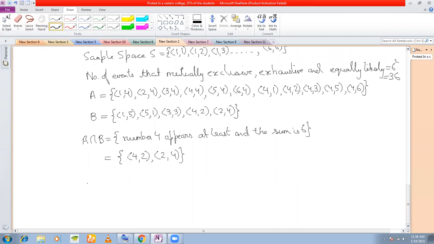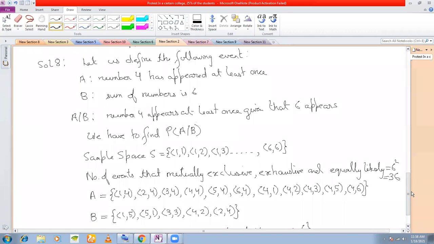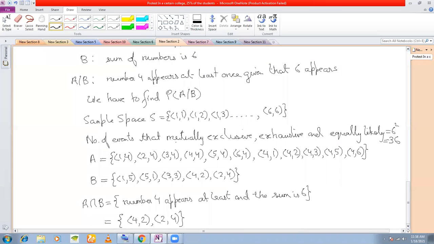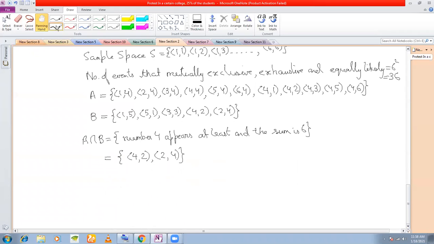So now we shall find the probabilities. In order to find P(A/B), therefore, P(A/B) is equal to P(A intersection B) divided by P(B).